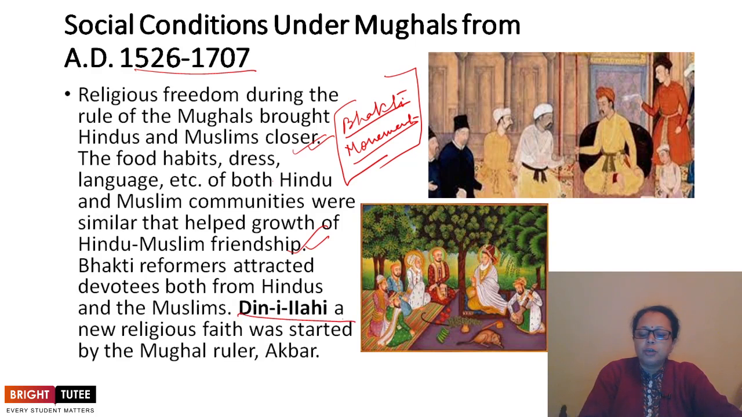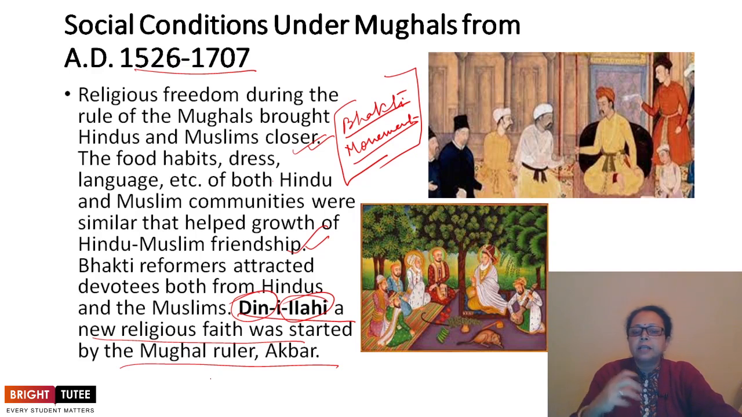Deen-e-Ilahi was a new religious faith started by the Mughal ruler Akbar. Deen means faith and Ilahi is God. So a new religious faith was started by Akbar. Society was divided into three main classes. After this religious faith was started, the entire Indian society, wherever Muslim rule existed, was divided into three different categories.